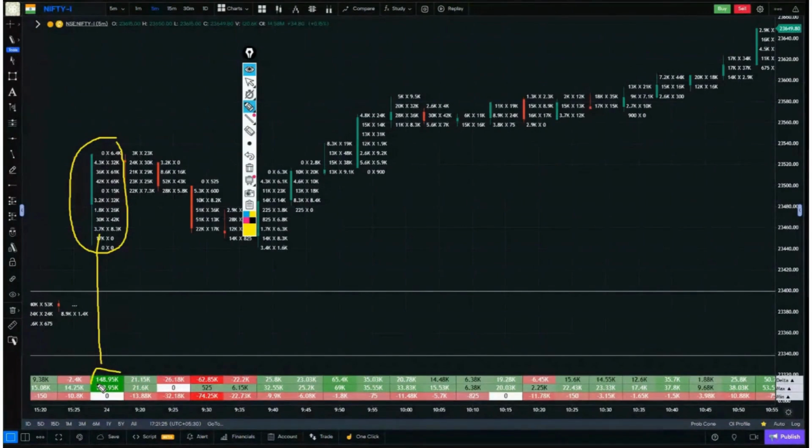And there's no negative sign in front of the 148K, so this is a positive delta. Positive delta always denotes buyers. And what is the delta? 148,000. In the first candle, there were around 148,000 more buyers compared to sellers.